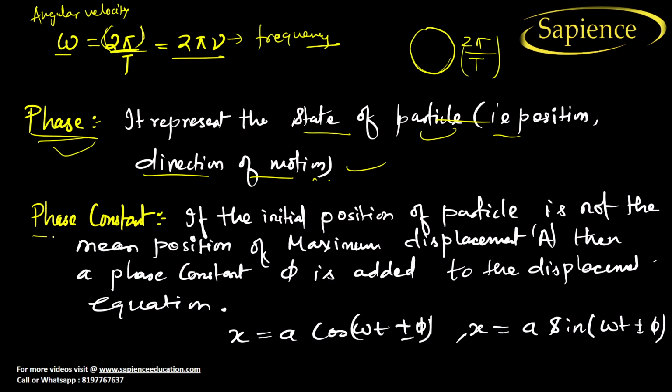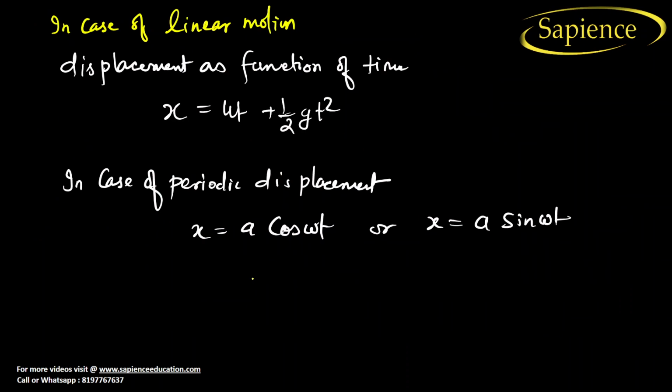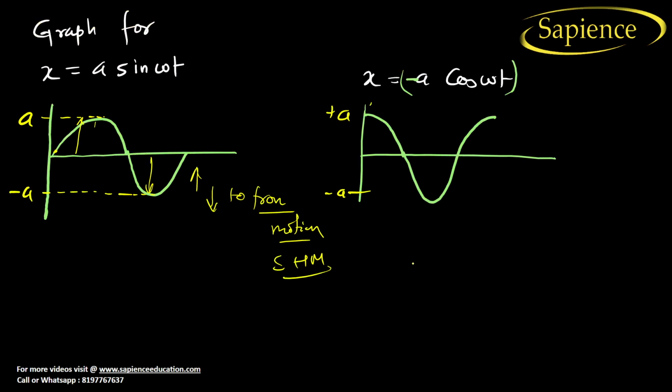Now what is phase constant? It is the initial position of the particle when it is not the mean position or the maximum displacement. Then the phase constant phi is added to the displacement equation. Let us see here. If there is no phase, what will happen? A particle is simply moving like this.